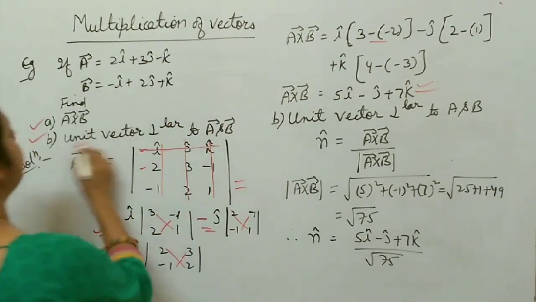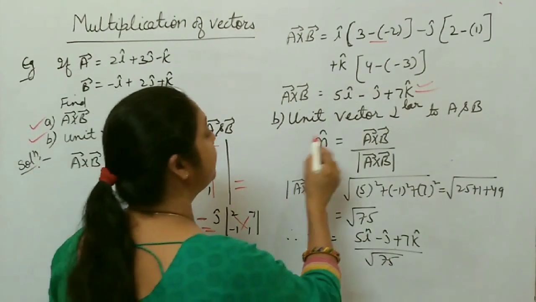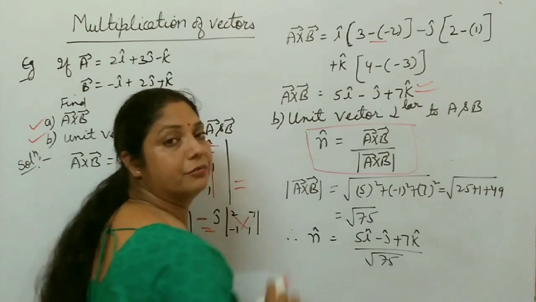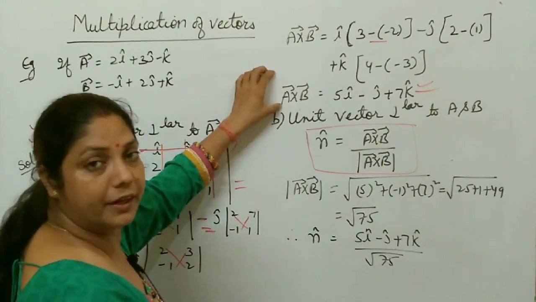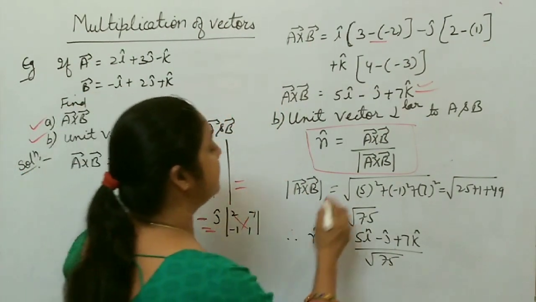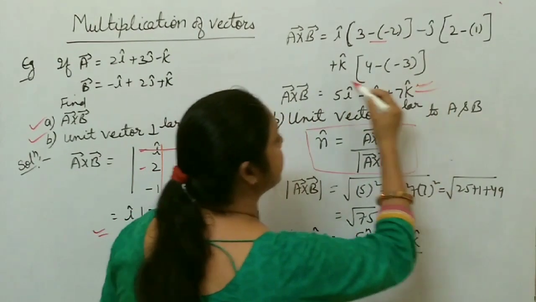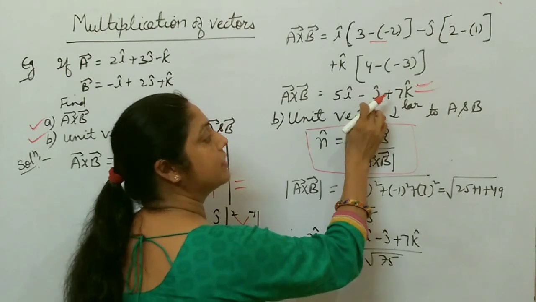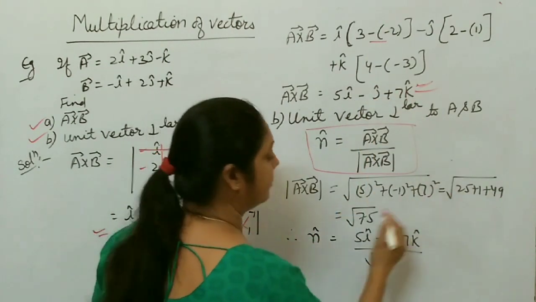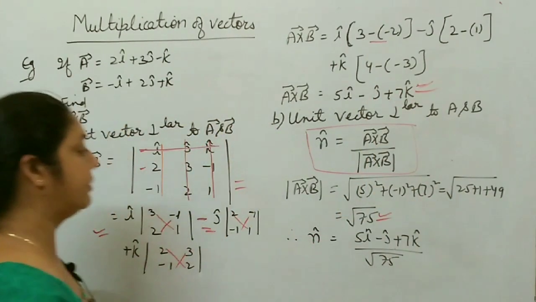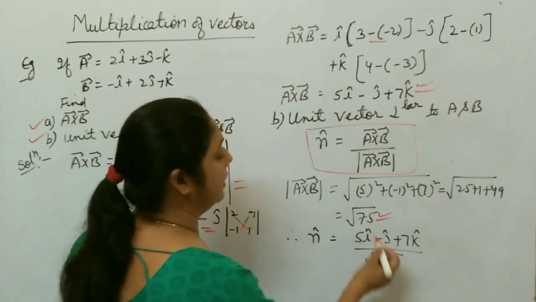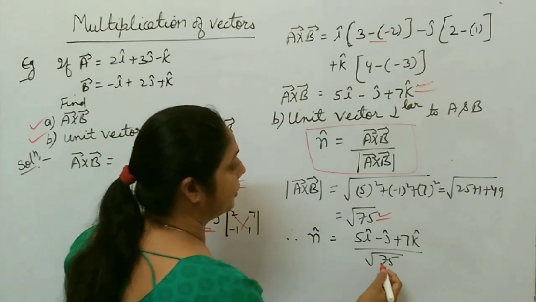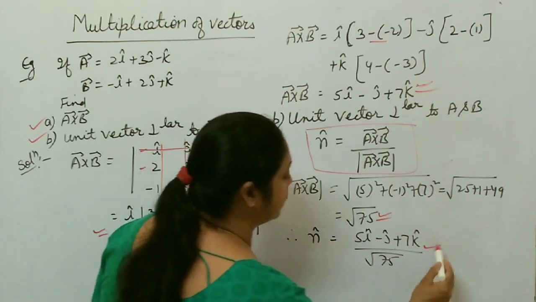Now the unit vector perpendicular to A and B. What is the formula for the unit vector perpendicular to A and B? A cross B by mod of A cross B. A cross B you already found. Mod of A cross B means whatever you got for A cross B, just take the mod of it. So under root 5 squared plus minus 1 squared plus 7 squared. You solve this one, you get under root 75. And the unit vector becomes A cross B, which is 5i minus j plus 7k, divided by mod of A cross B, which is root 75.